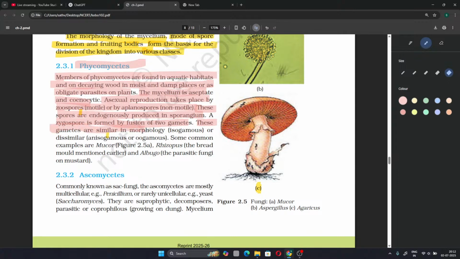These gametes may be similar in morphology, which is isogamous. If they are dissimilar in morphology, it is anisogamous or oogamous. Some common examples are Mucor, Rhizopus, and Albugo.